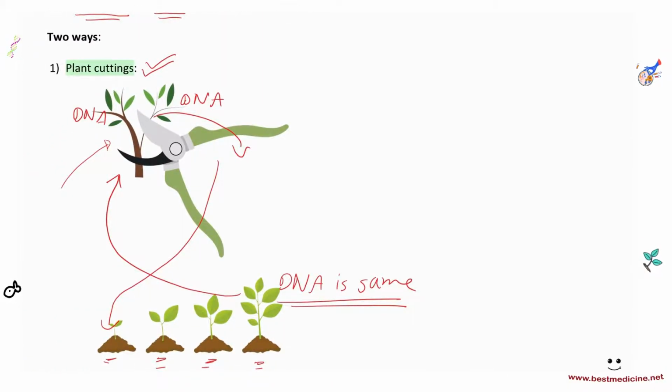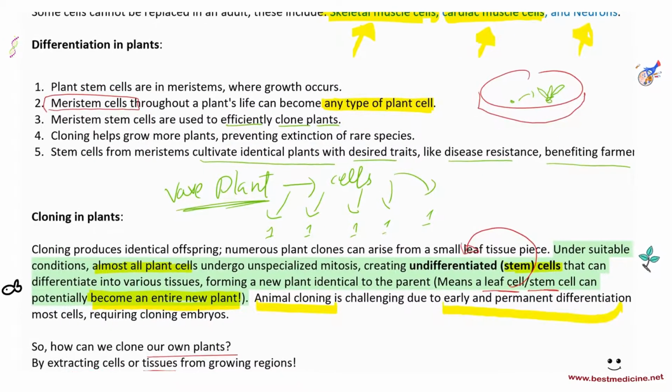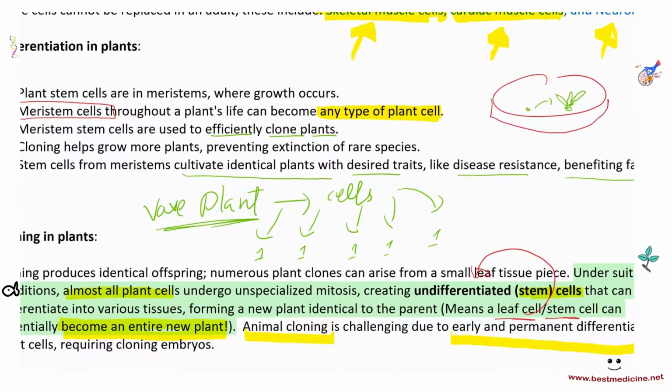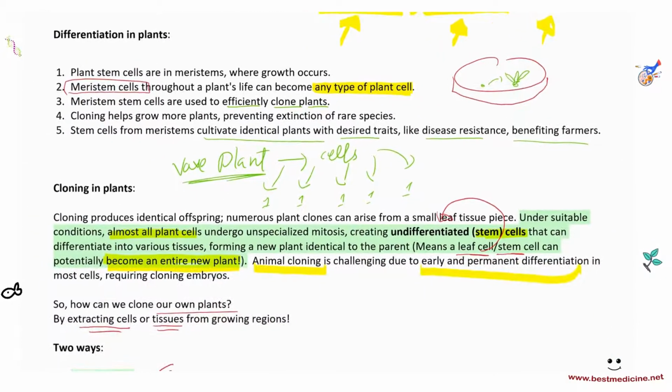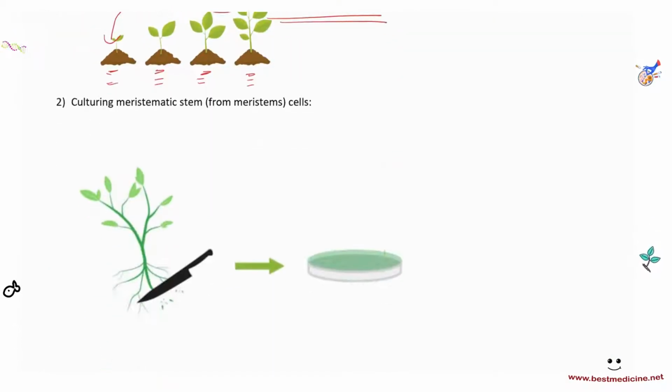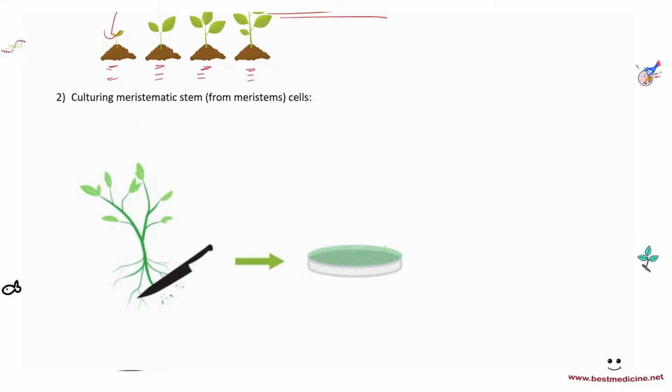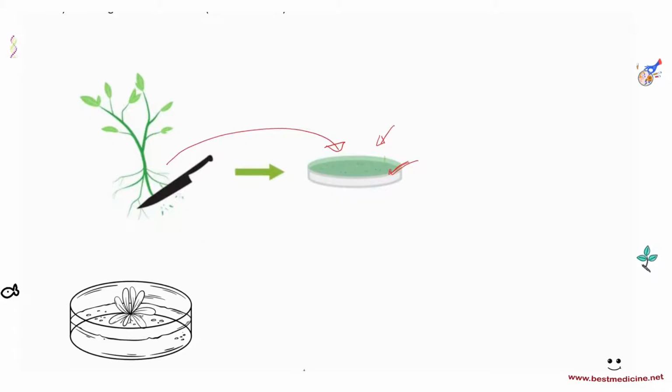Another way, which I just showed you over here, is that we can take meristematic stem cells and culture them in petri dishes to obtain small plants. So let's have a look at that one. Culturing meristematic stem cells from meristems. So what we do is we take some stem cells, okay, and you put them on a petri dish, and then these will start growing provided the right conditions, such as good nutrients and maybe light if required, and a good temperature, oxygen, water, and they will become small plants.